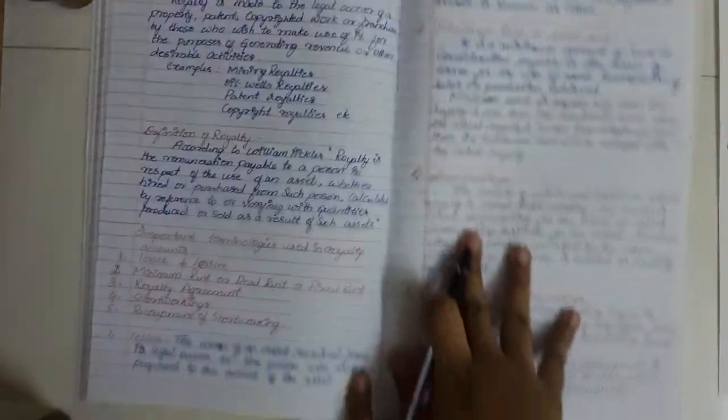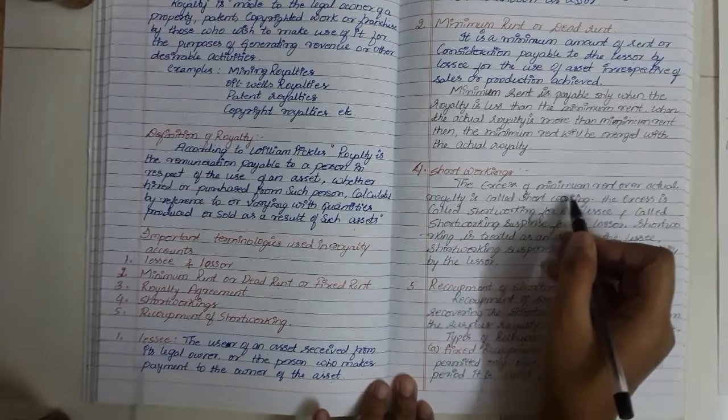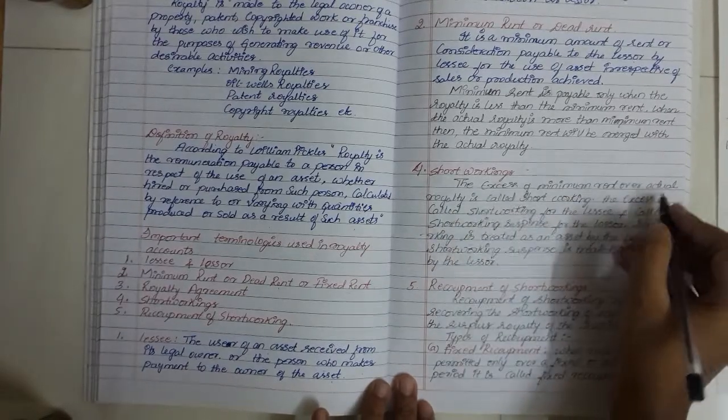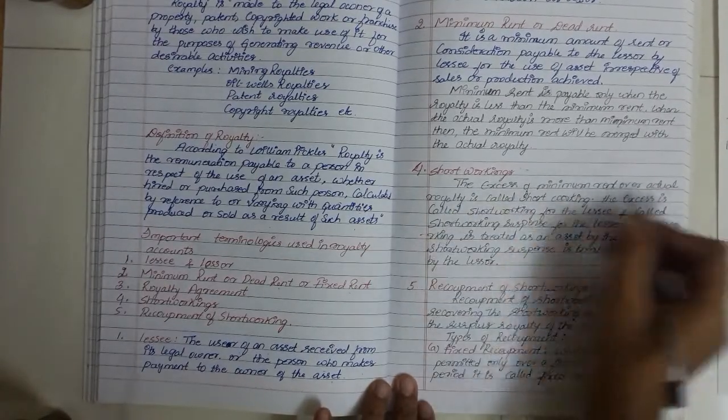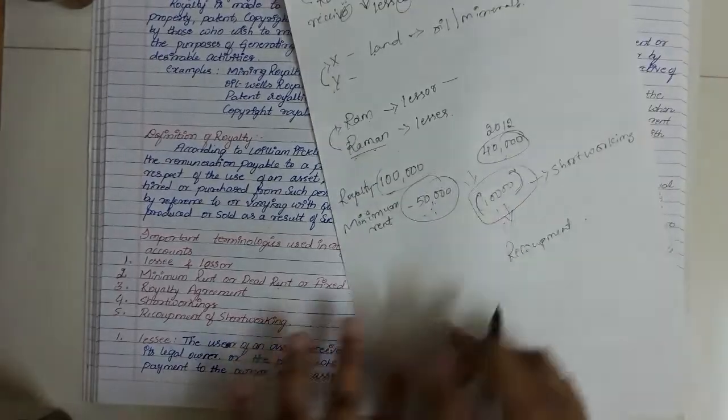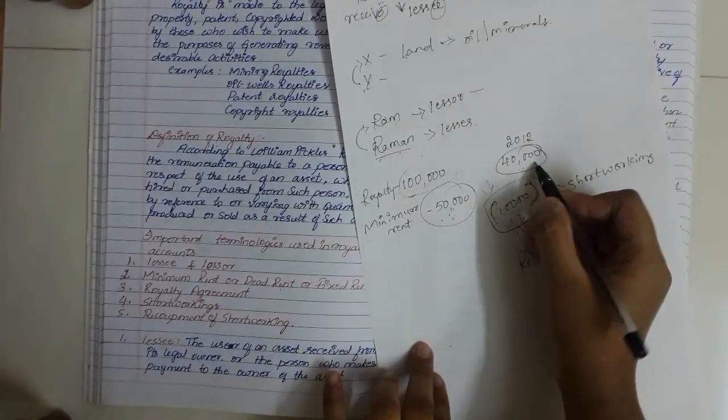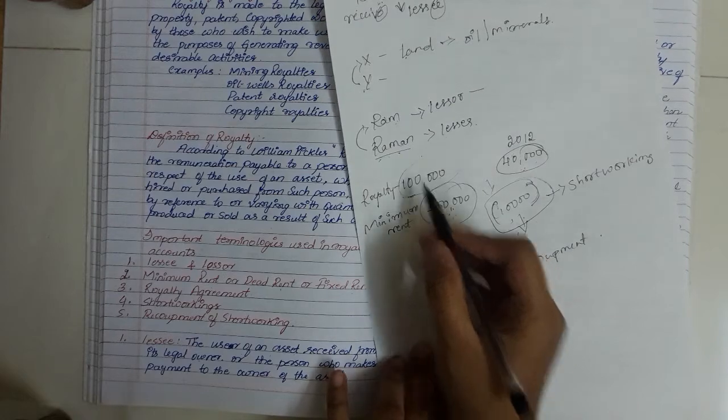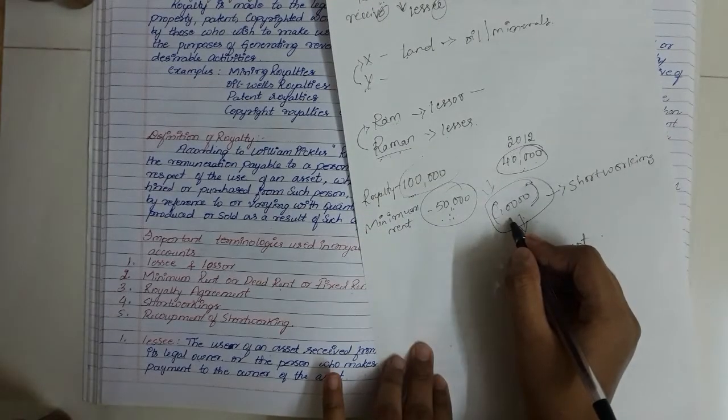So next, coming on to what is short workings. The excess of minimum rent over actual royalty is called short working. As I said earlier, he has earned 40,000 profit and he has paid 50,000 to Ram. 10,000 rupees extra he has paid.